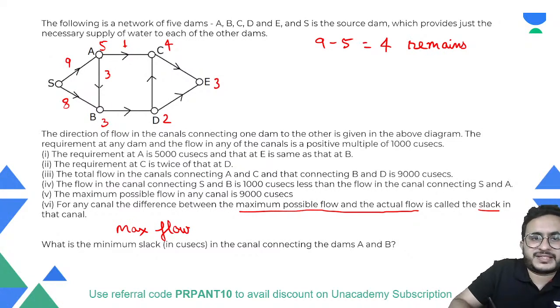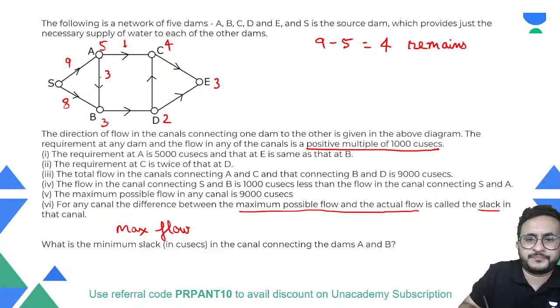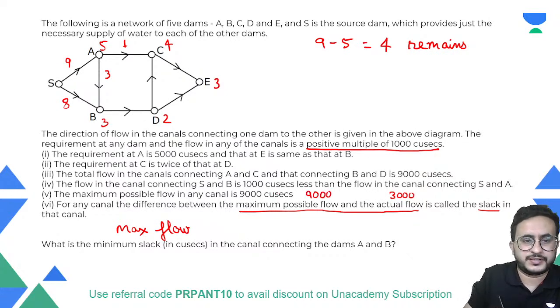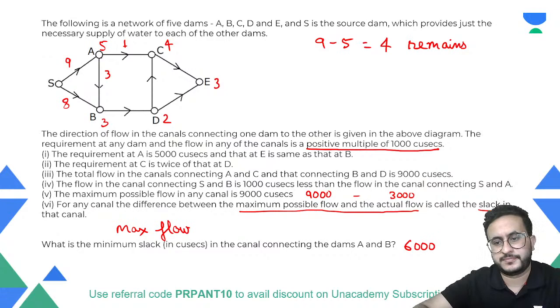We can flow maximum 3,000 here, right? Because all is a positive multiple of 1,000. We cannot have 0 here. We cannot have 0, right? So we will flow minimum 1,000, maximum 3,000 here. So now the maximum possible flow, actual flow is 3,000. Okay, the maximum possible flow is 9,000 given here. That maximum possible flow in any canal is 9,000. So 9,000 minus 3,000, that is 6,000. So that will be the slack here. Is it clear?